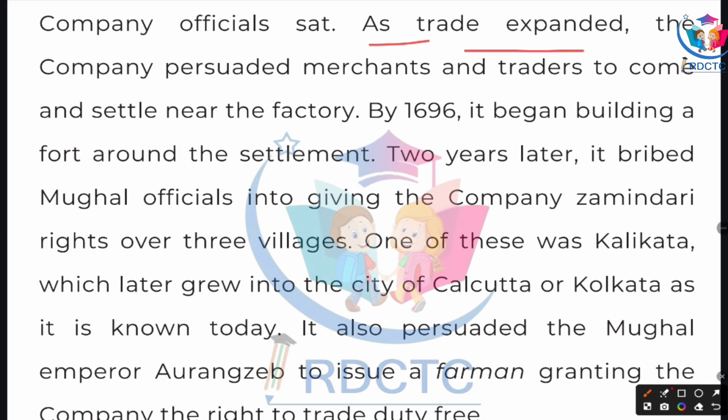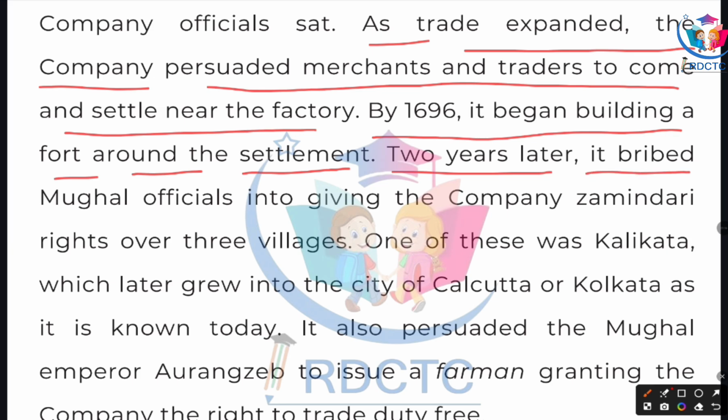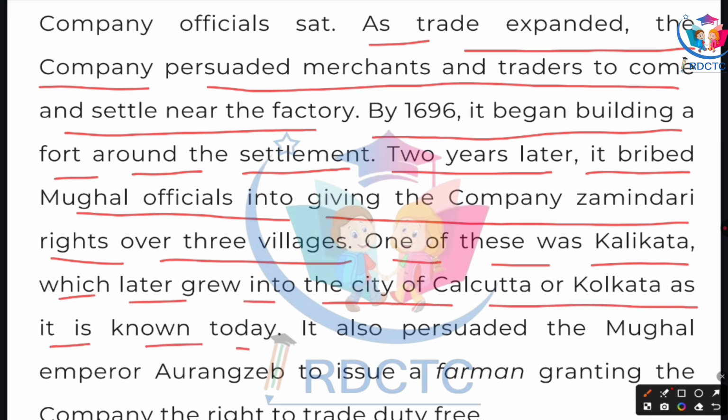As trade expanded, the company persuaded merchants and traders to come and settle near the factory. By 1696, it began building a fort around the settlement. Two years later, it bribed Mughal officials into giving the company zamindari rights over 3 villages. One of these was Kalikata, which later grew into the city of Calcutta or Kolkata as it is known today.